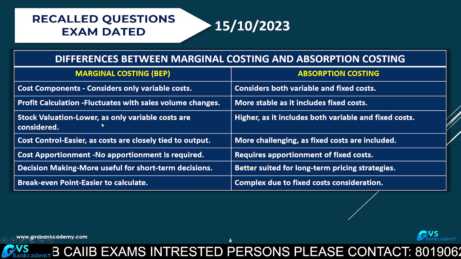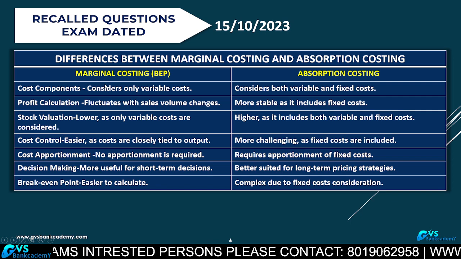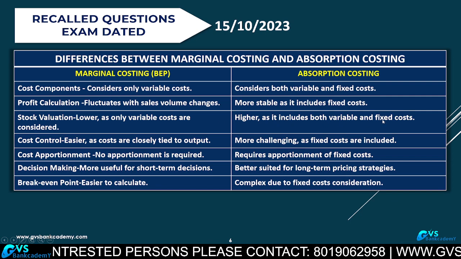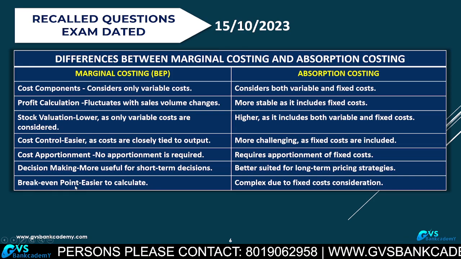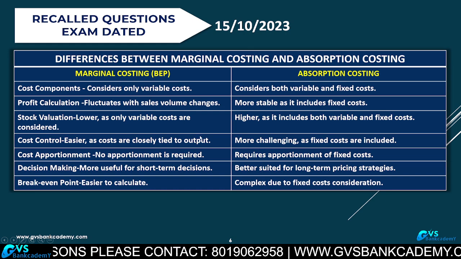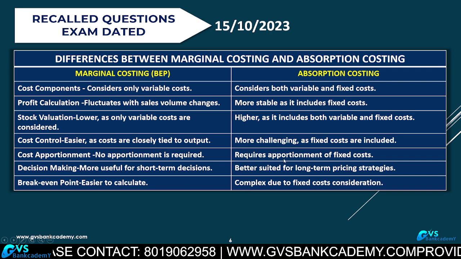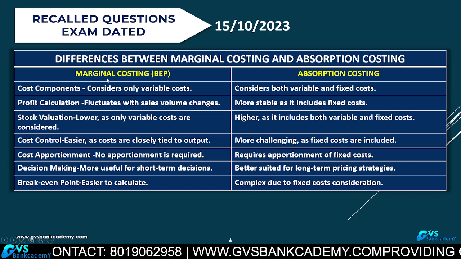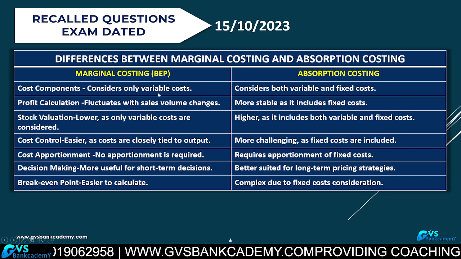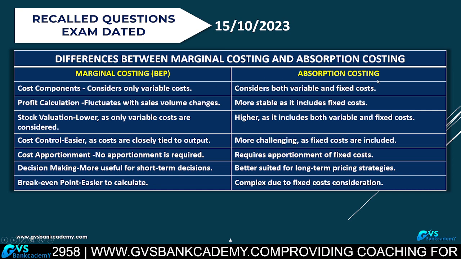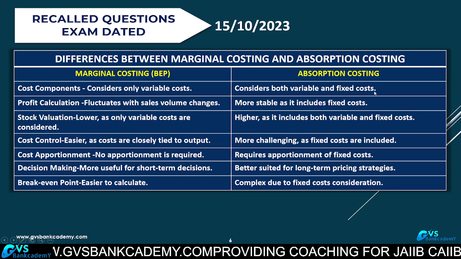Stock valuation is lower under marginal costing as only variable costs are considered. Under absorption costing, stock valuation is higher because fixed cost is also appropriated. Break-even point is easier to calculate under marginal costing. The main point for 1 mark: marginal costing only takes variable costs into consideration, while absorption costing considers both variable cost and fixed cost.